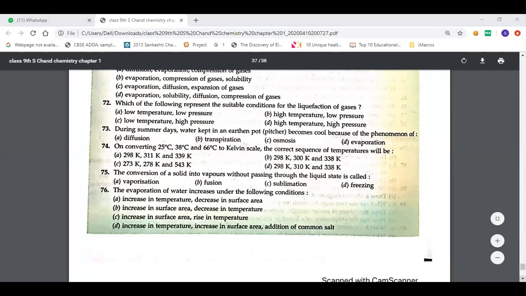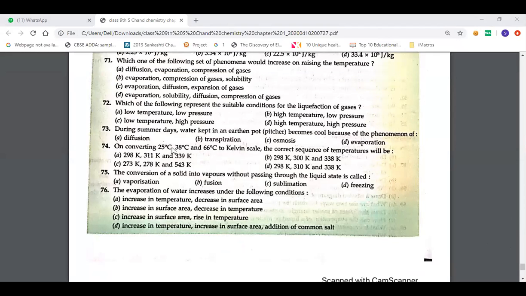Okay, so this 74th one. On converting 25 degrees Celsius, 38 degrees Celsius and 66 to Kelvin scale, the correct sequence of temperatures will be: 25 plus 273 is 298. 38 to Kelvin, 311. And 66 into Kelvin is 339 Kelvin. That's right. So option A.